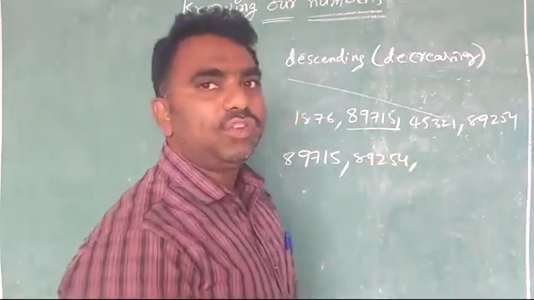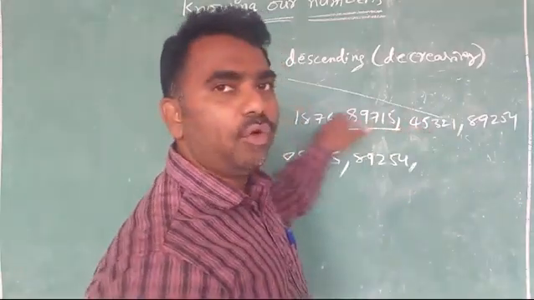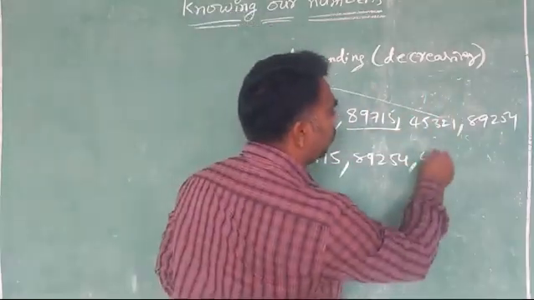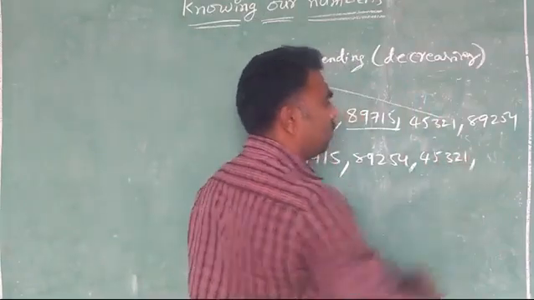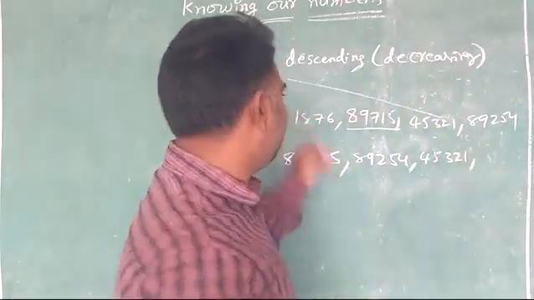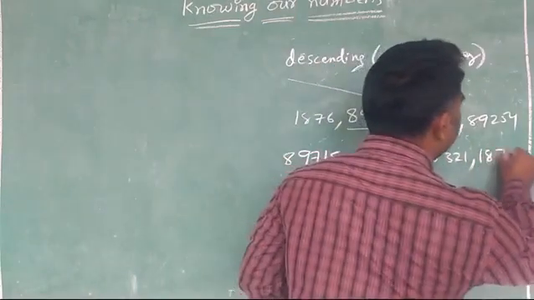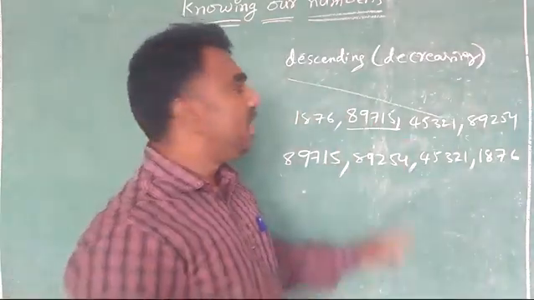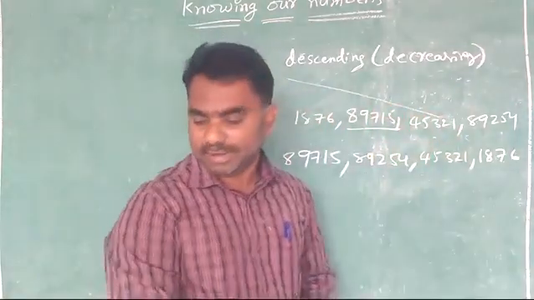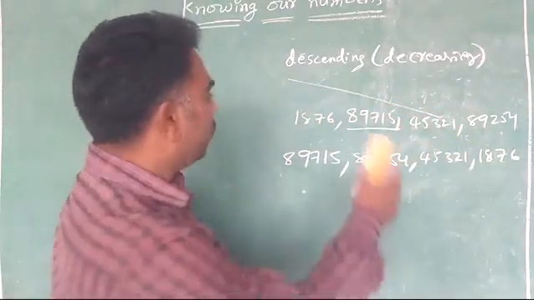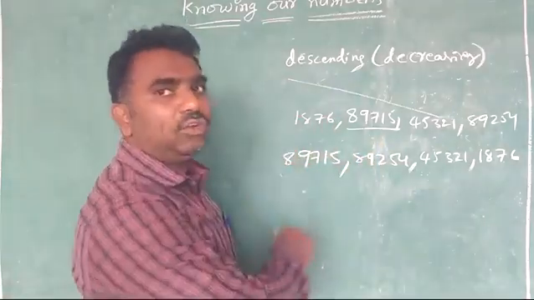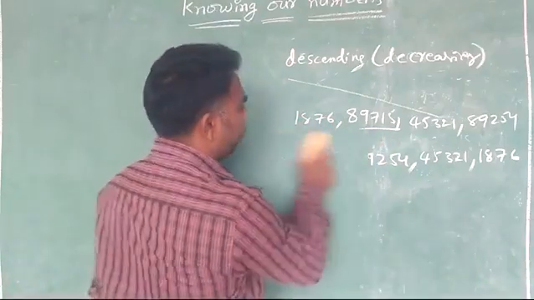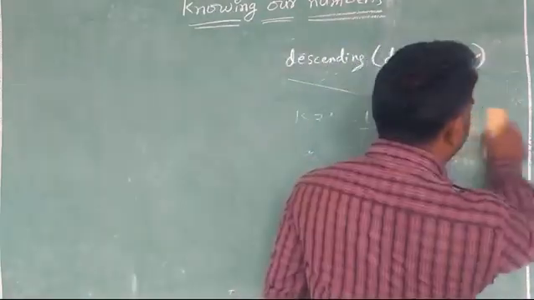The second bigger is 89,254. Next one, in these two, this is a 4-digit number and this is a 5-digit number. Obviously, the 5-digit number is the bigger. So 45,321. And the last number is left here, that is 1,876. So this is called descending order. When you write the numbers from bigger to smaller, it is called descending order. So you can do the third bit like that.